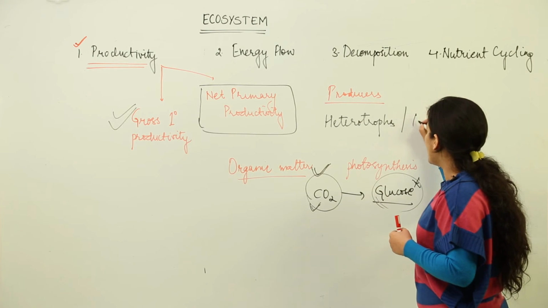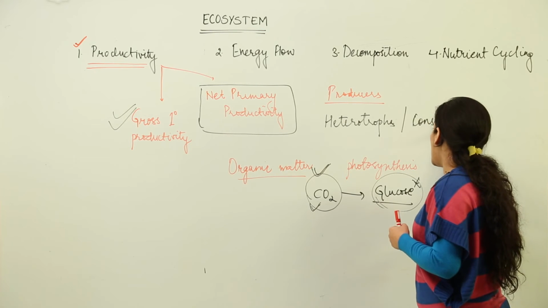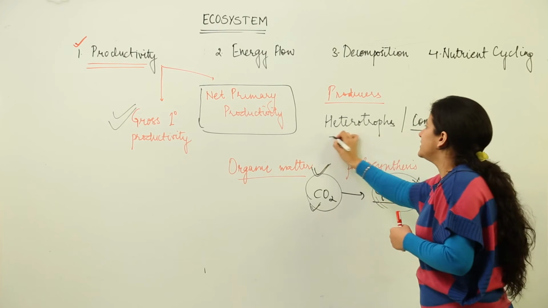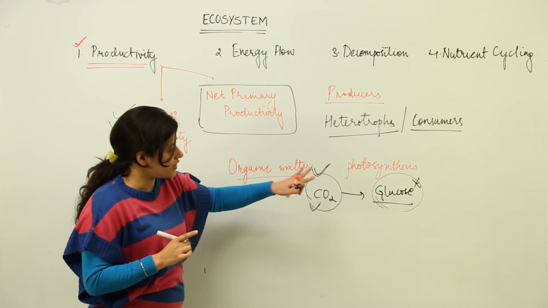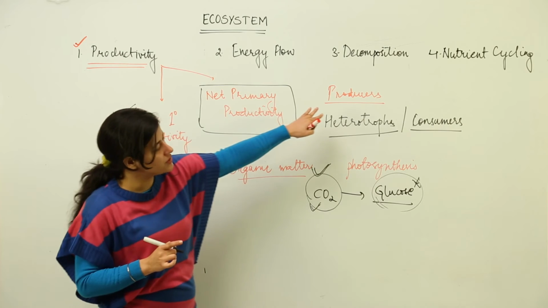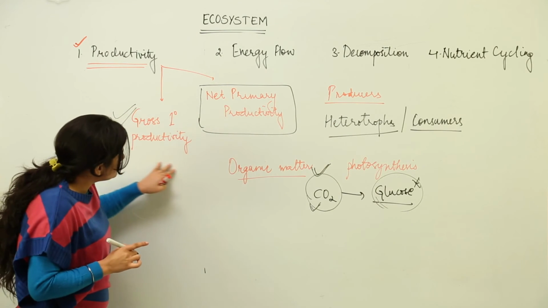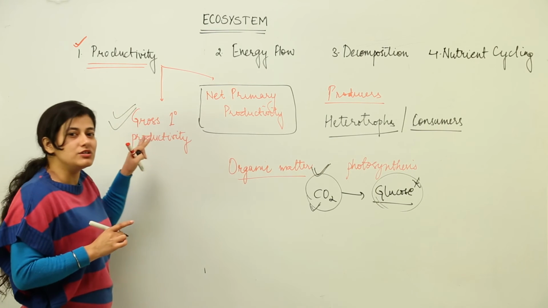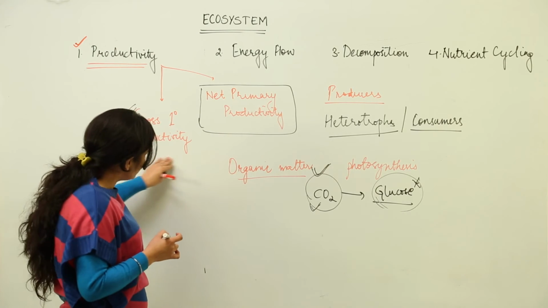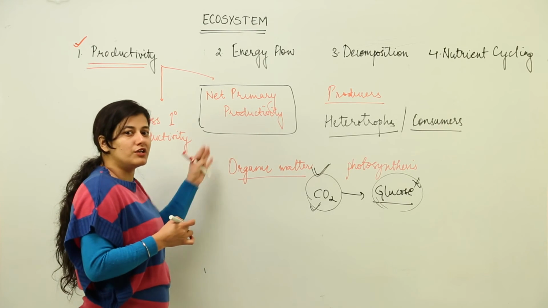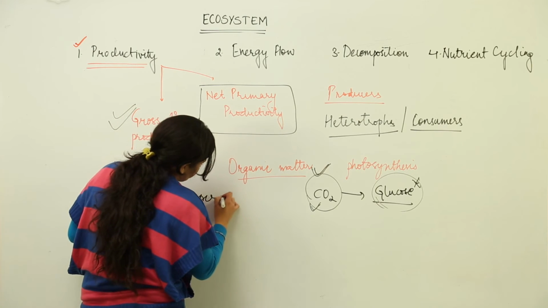So the consumers are going to get the leftovers. Don't get into the literal meaning of the sentence. Just try to understand that these producers are going to do gross primary productivity. Out of this gross primary productivity, they would certainly use something for their own survival as well. Whatever material is used for their survival is termed as respiratory loss.